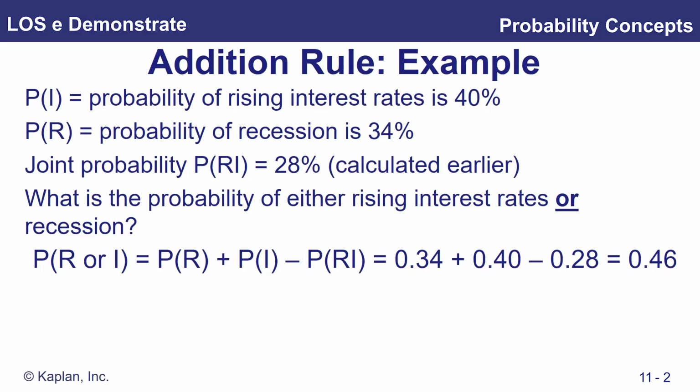Let's go back to our decision tree just to label it up and make sure we're totally comfortable with this. Now, we're told here there is a 34% chance of a recession.